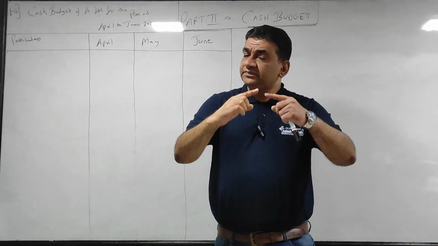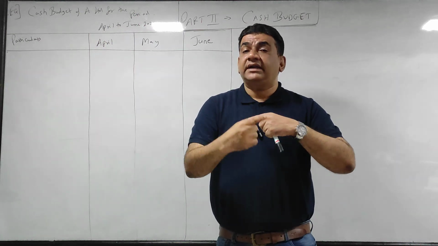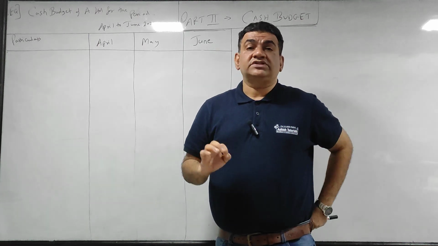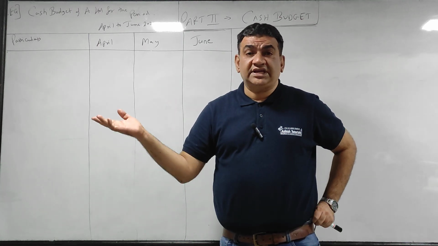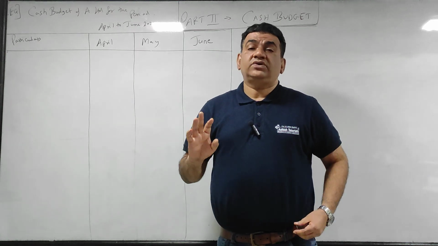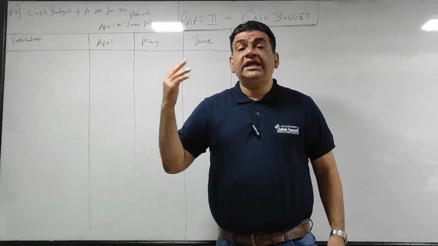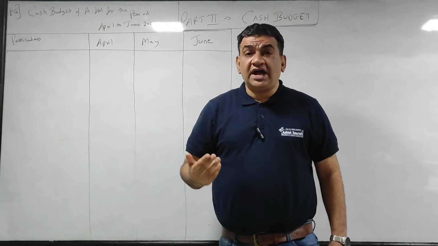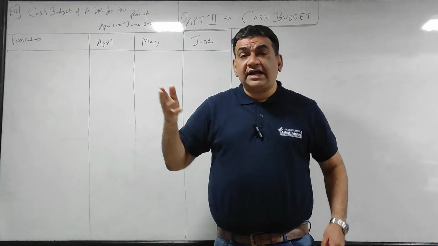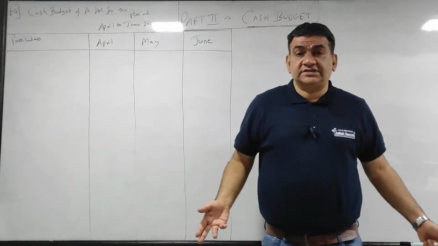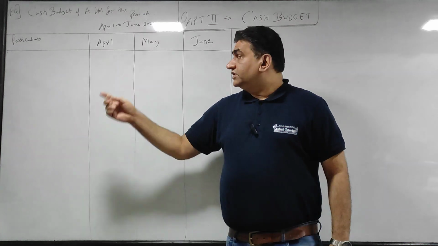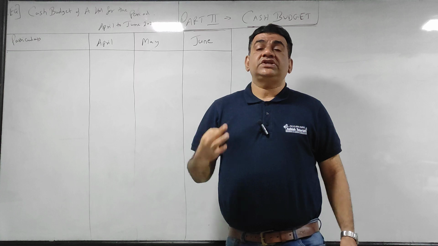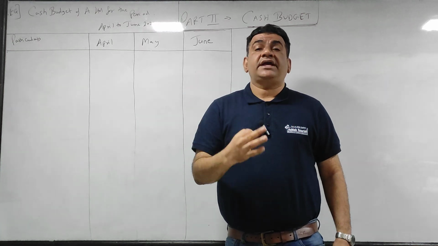So what happens, you will get an estimate of how much cash arrangement you have to make in case there is a shortfall. Suppose you predict that I should receive 1 lakh, but I will get only 50,000 in total, then for the 50,000 I'll have to take a loan or arrange it somewhere. At the same time, if I have extra, I can plan that rather than keeping idle cash in my office, it's better I invest somewhere. So that is the reason forecasting of cash is important, and forecasting of cash is nothing but making cash budgets